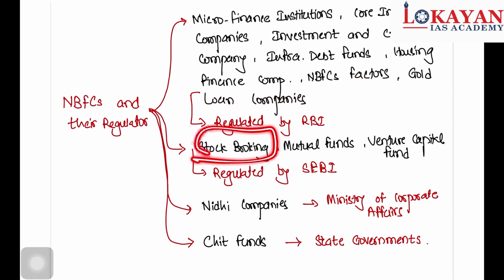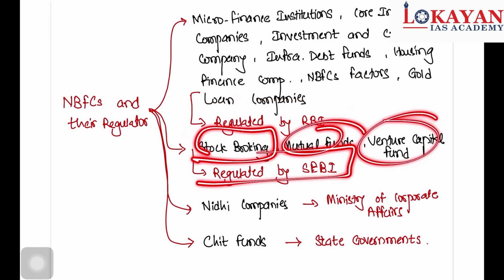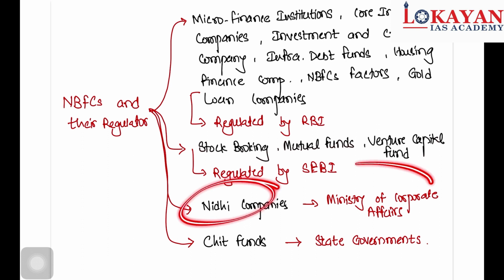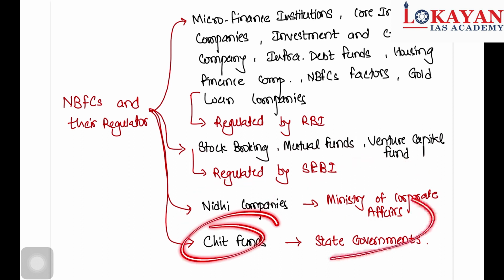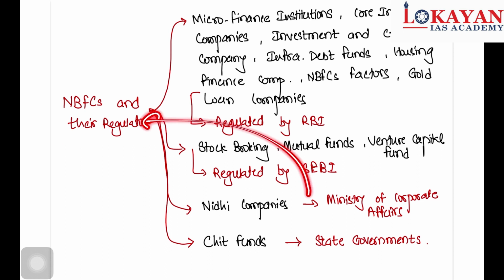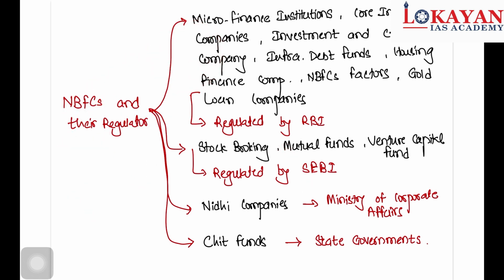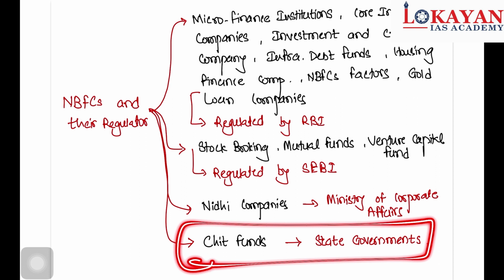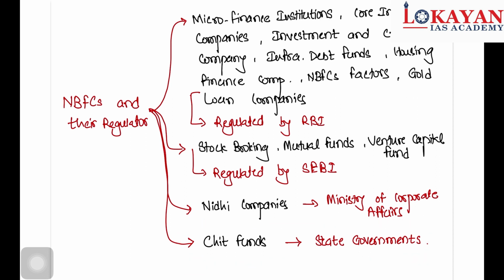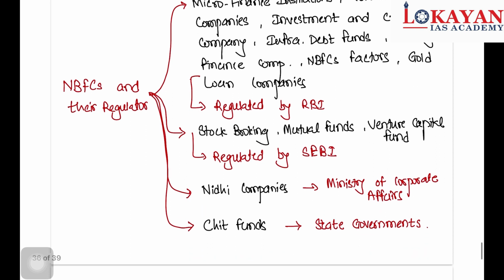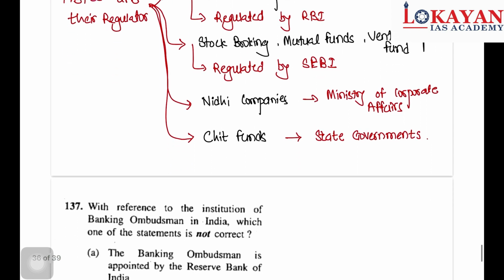Then stock broking, mutual funds, and venture capital funds are regulated by SEBI. Nidhi companies, by the Ministry of Corporate Affairs. Chit funds by the state government. You might have read in the newspaper about the Sharda chit fund scam in West Bengal, and the majority of West Bengal ministers are involved in it. So in this way you can remember that chit funds are regulated by the state government. That's why there is a lot of corruption in the Sharda chit fund scam and West Bengal ministers.